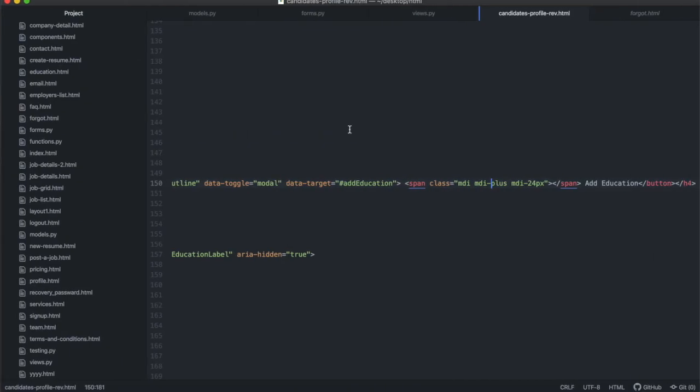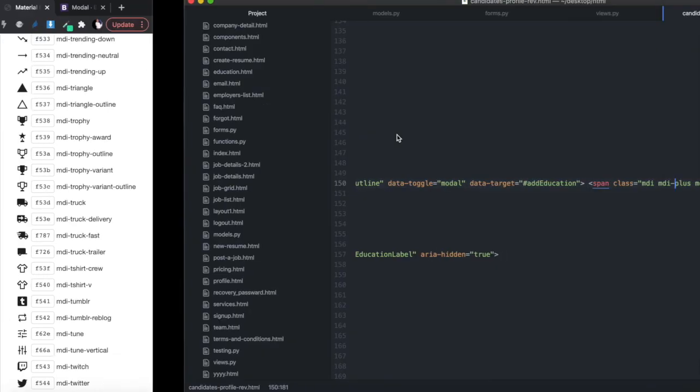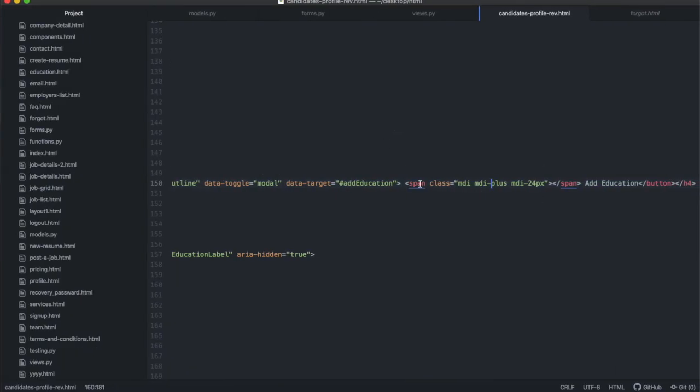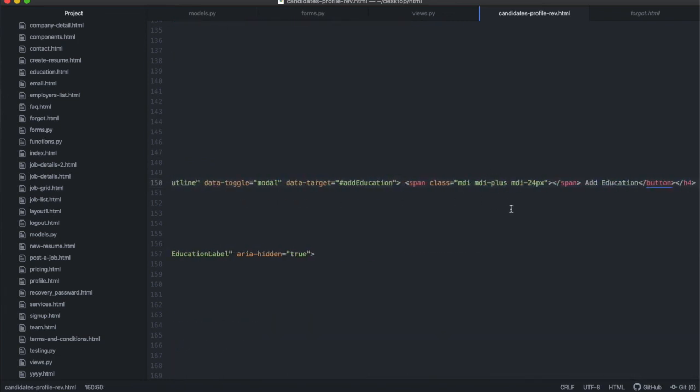The template we're using has it already, so we don't have to reinstall. If you don't have it in your template, then you have to install it from the CSS. But I already have it, so I don't need to install it. Then you can just call it inside of a span and specify which type of icon it is. I want an MDI plus inside of the button. So the icon will be inside of the button, and then I'll have the plus, and then add education. So it should be a plus sign, and next to the plus it should say add education, to prompt the user that we are using this button to add an education.